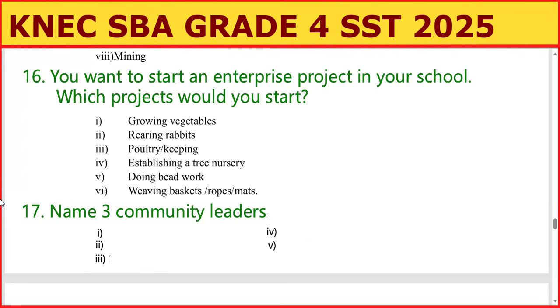Last but not the least, question number 17. Name 3 community leaders. You know? We say pastors, bishops, sheikhs, imams, and so on. We have pastors, bishops, sheikhs, imams, and we also have what we call the council of elders, and so on.